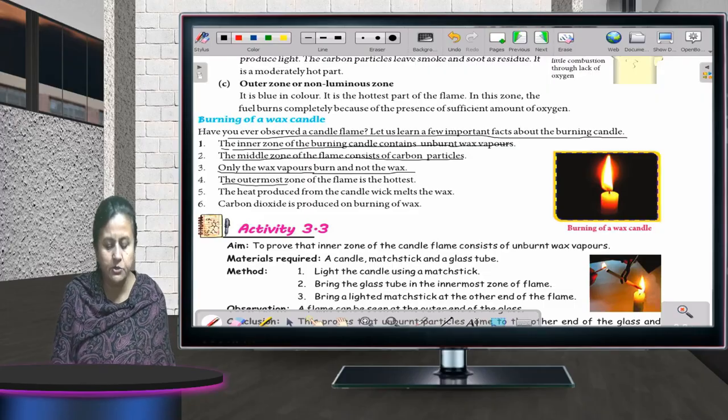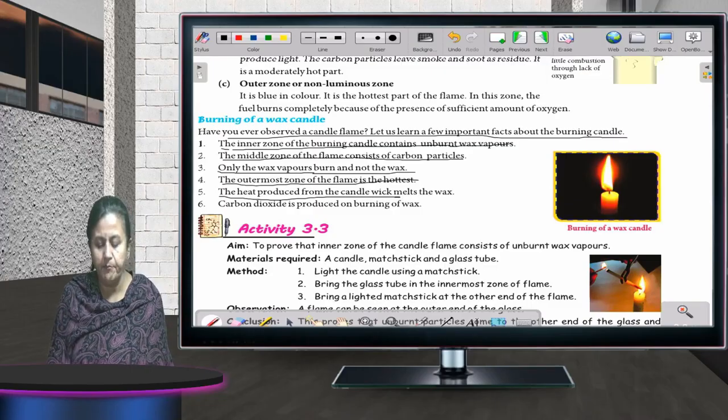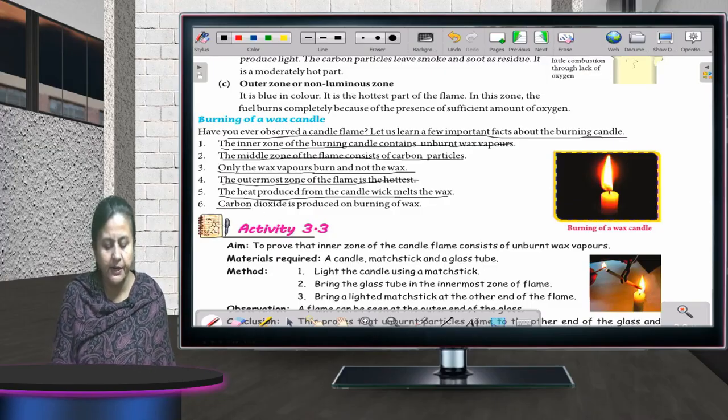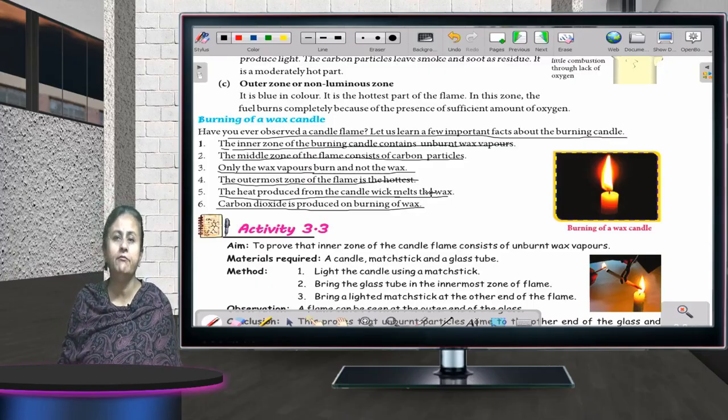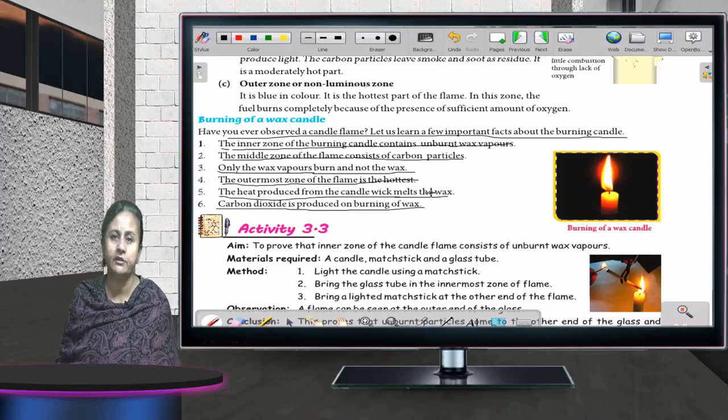The outermost zone of the flame is the hottest. Just now I told you, the heat produced from the candle wick melts the wax. Carbon dioxide is produced by burning of wax. Whenever we are burning wax, which gas is given out? Carbon dioxide. And the inner part is the coldest one and the outer part, the tip of the flame, is the hottest part of the flame.